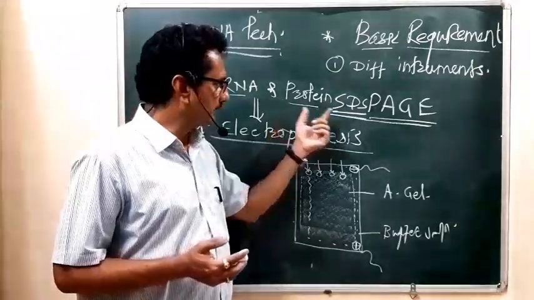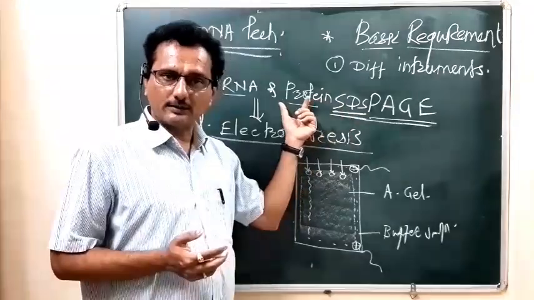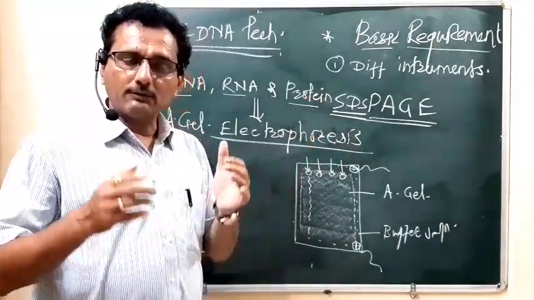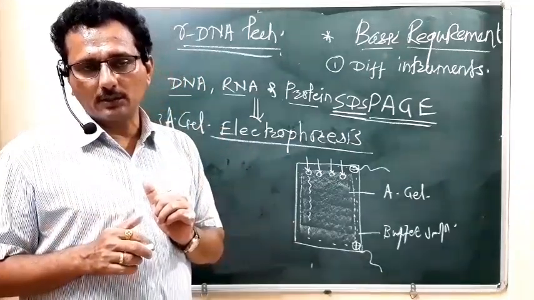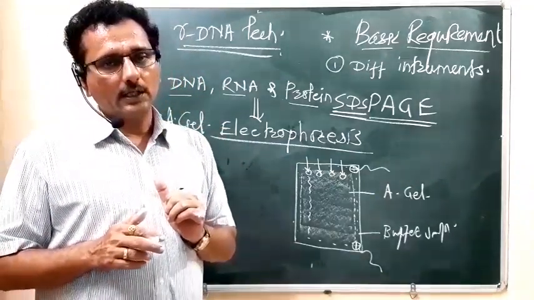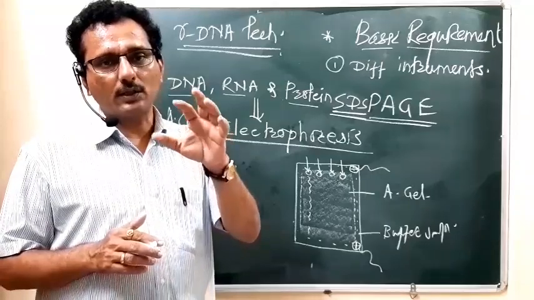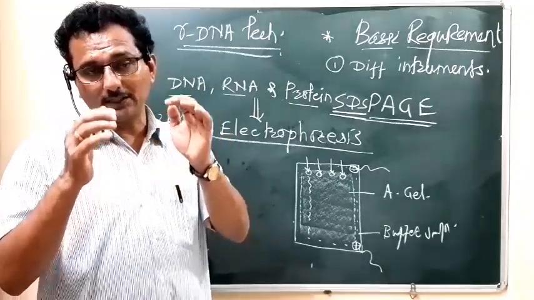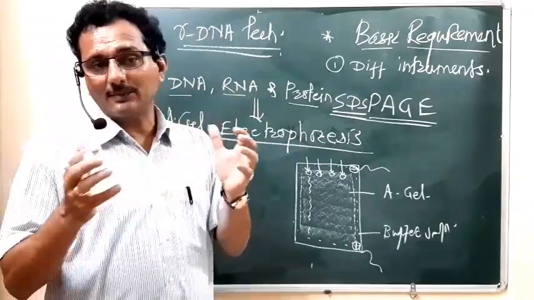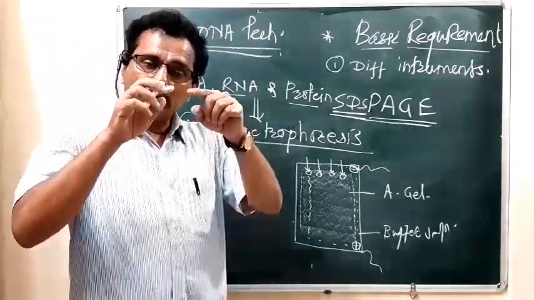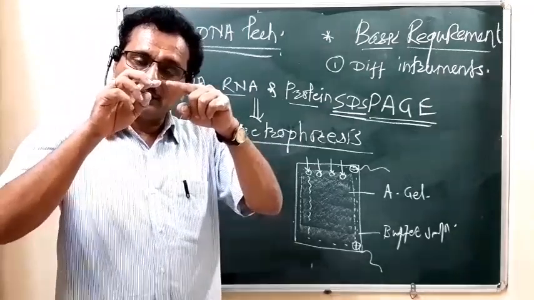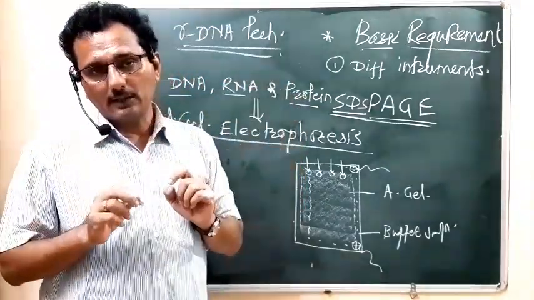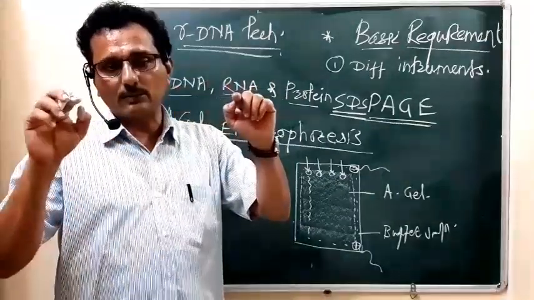When it is added to the protein, it develops a negative charge over the protein molecule, and along with that it breaks the complex structure, means it breaks the disulfide bonds, and makes the protein a linear chain of polypeptide.